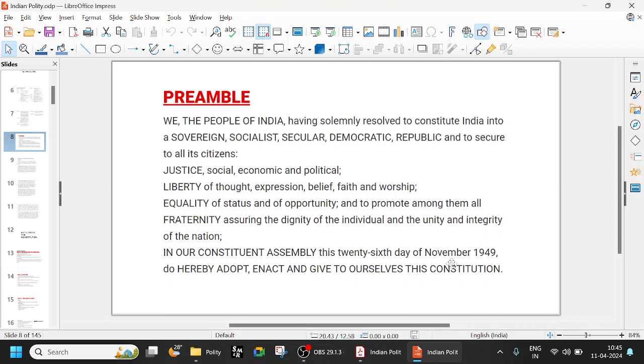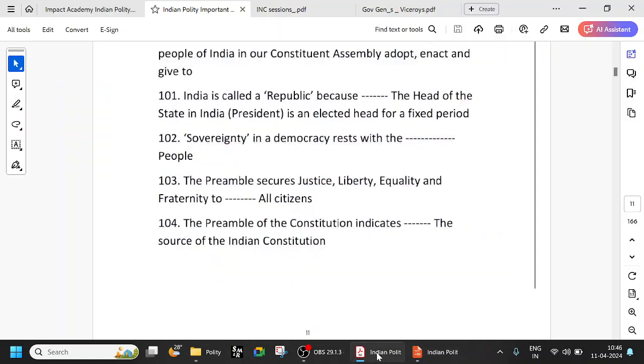And a couple of more things you need to remember. 26th November 1949, it was adopted. Frequently we have seen this, right? It is adopted on 26th November 1949. The Constitution came into being, came into force, on January 26, 1950. That is very important, this word adopted versus came into force, so that no changes the options.